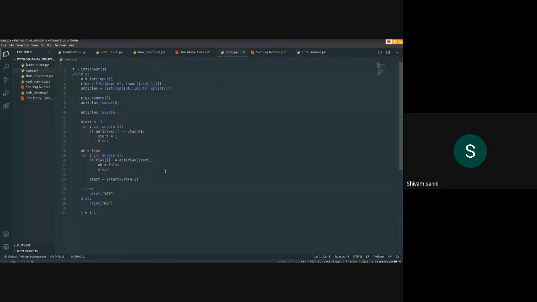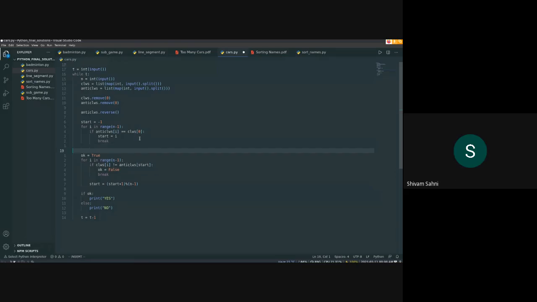Oh, this one? Yeah. Okay. So you understood why we did this, right? We basically match the index which matches with the clockwise ordering. Okay, I got it. You got it now.